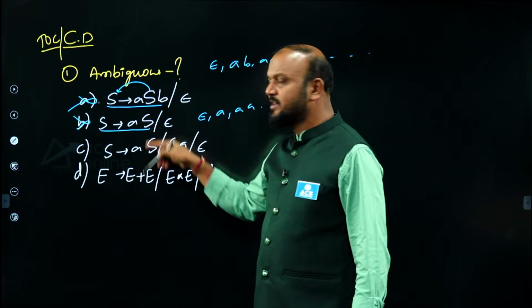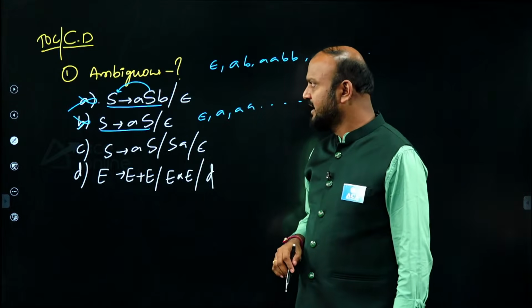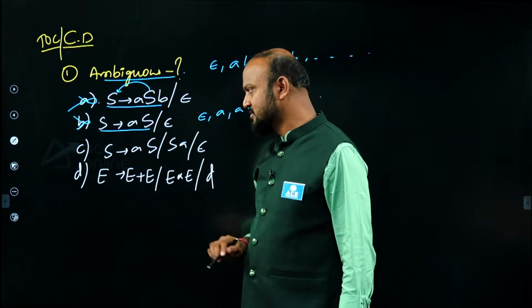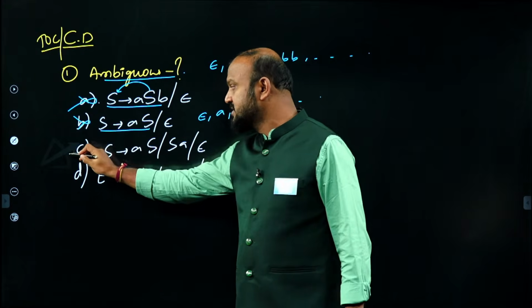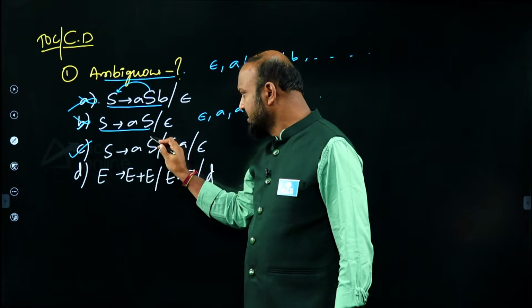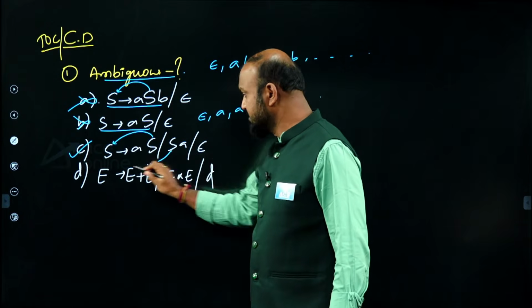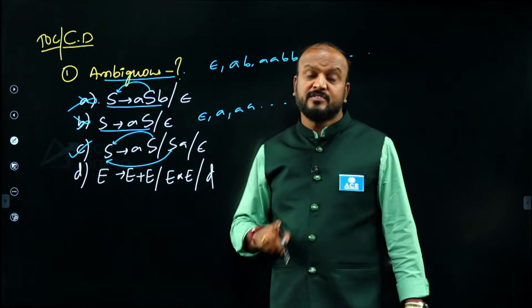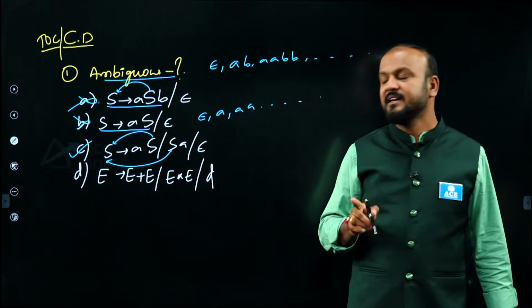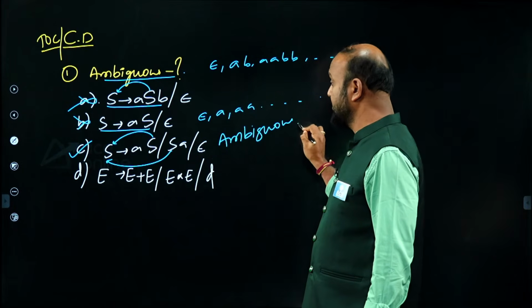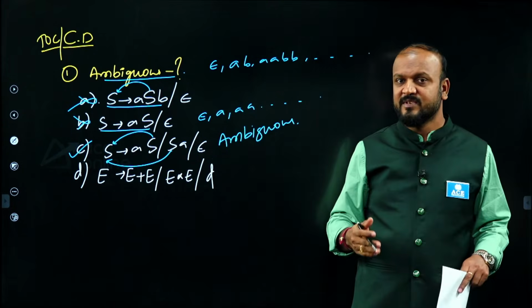We cannot expect more than one parse tree for both A and B, because the question is which of the following is ambiguous. So A is not ambiguous, B is not ambiguous. But when you see option C, by looking at this grammar, we can understand that it is left recursive and also right recursive. As we know, a grammar that is both left and right recursive is called ambiguous. If you know this point, you need not worry about how to prove whether the grammar is ambiguous or not.